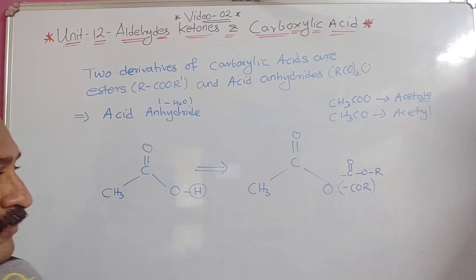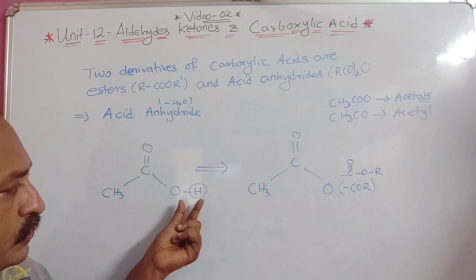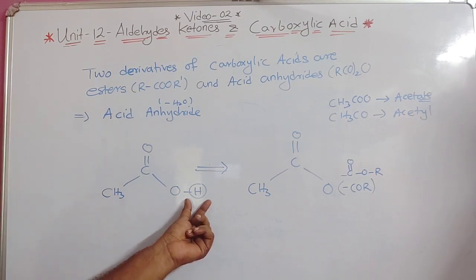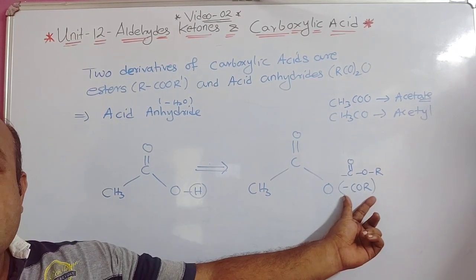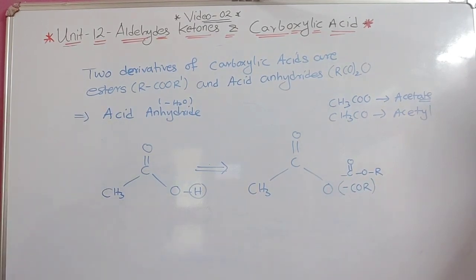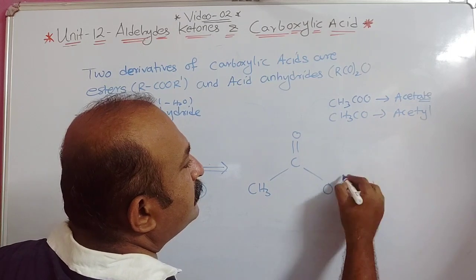Now you can write down the definition. When a hydrogen atom of the hydroxyl group of carboxylic acid is replaced or displaced by an acyl group. Acyl means this one, COR group. What is this group?